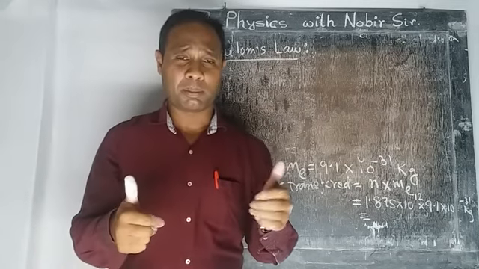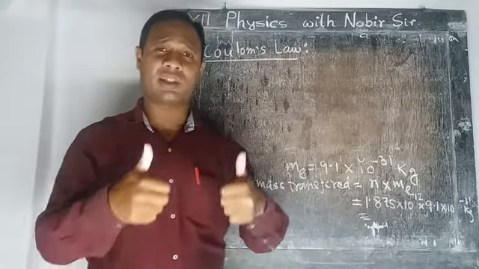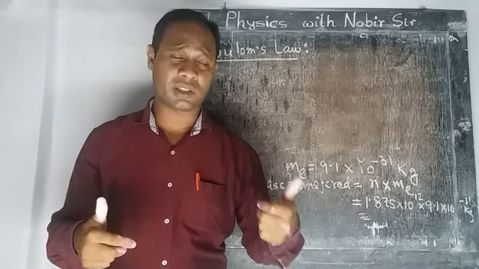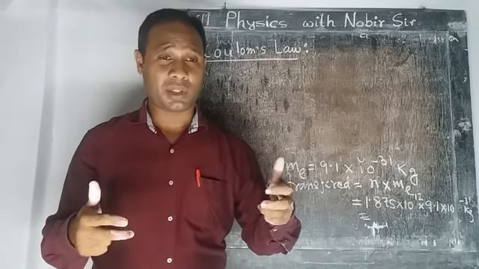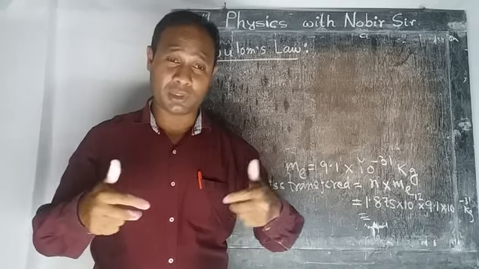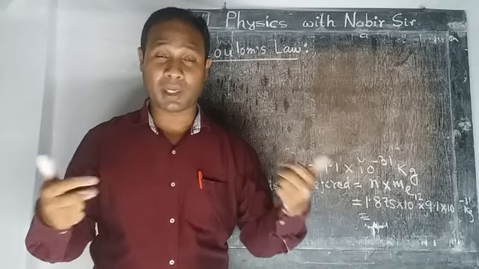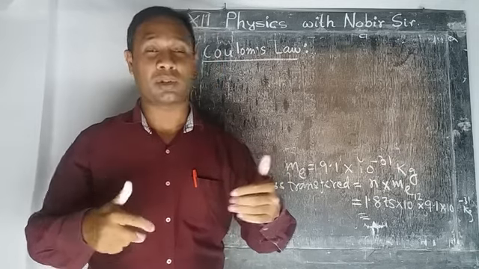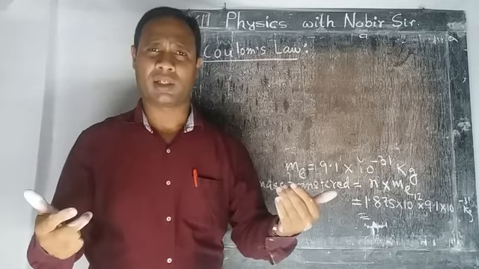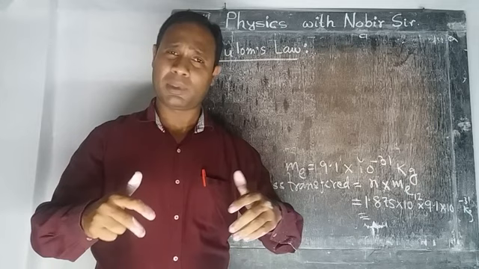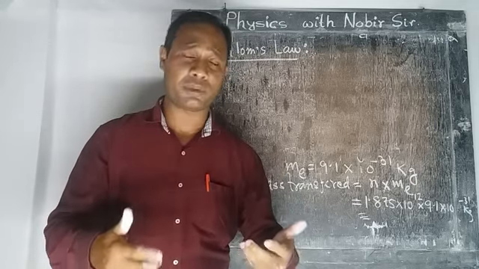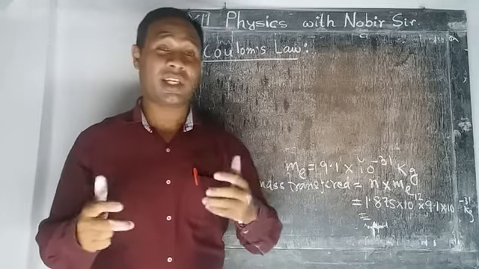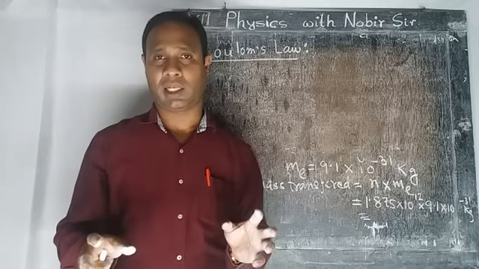When we talked about charges, there are two types of charges, positive and negative. Between like charges there is repulsion, and between opposite charges, positive and negative, there is attraction. So the force is there, it may be an attractive force or a repulsive force. So there is a force between two charged particles.